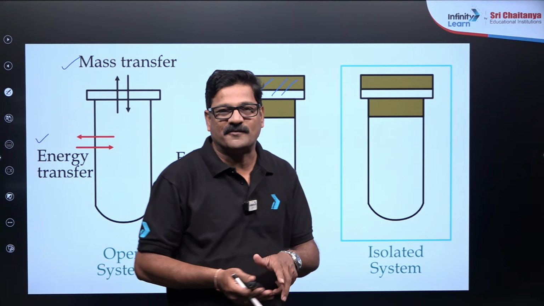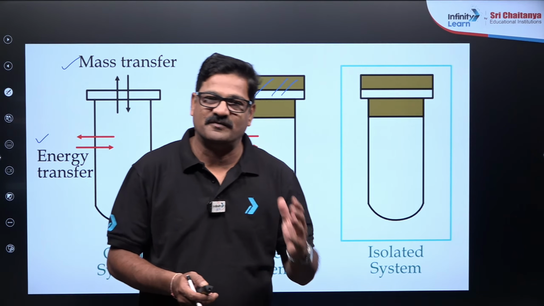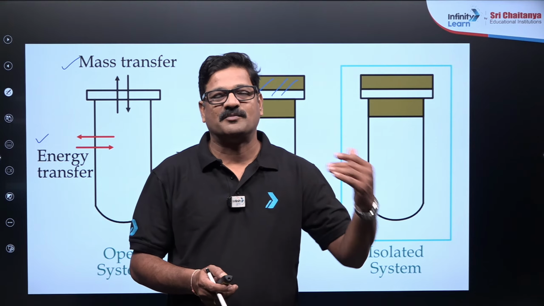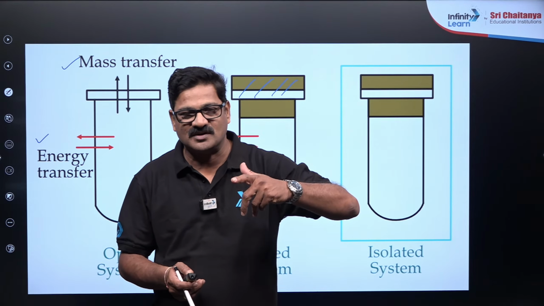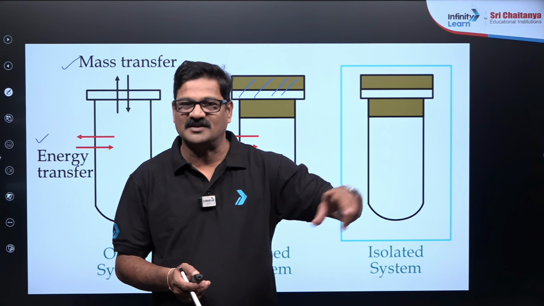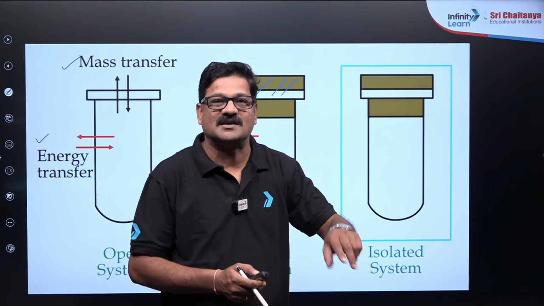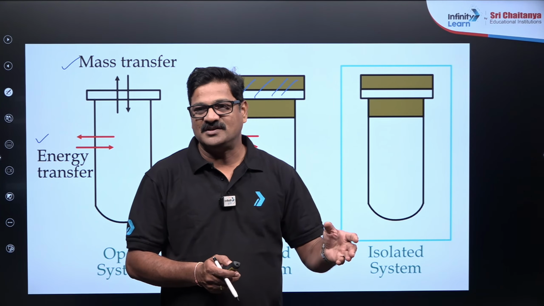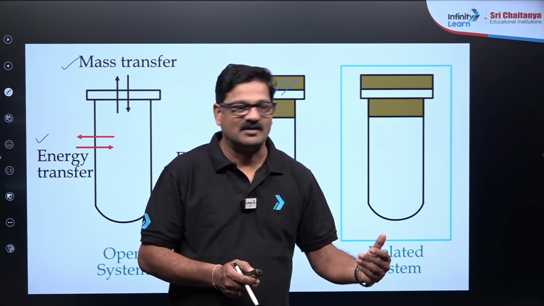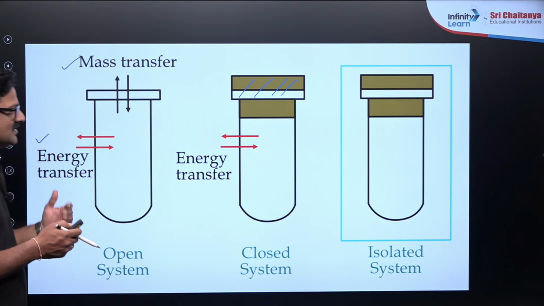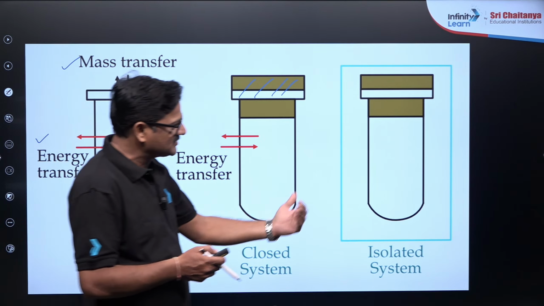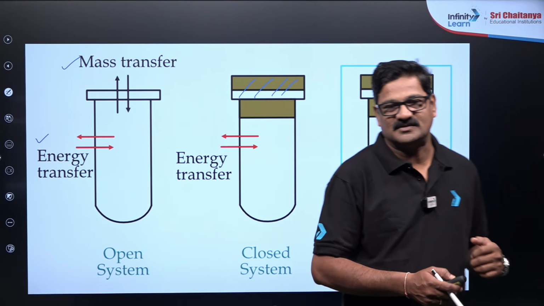When you take a hot cup of coffee in a thermos flask, you can't take the coffee out of it once it is closed, and heat cannot be exchanged. That is called an isolated system. In the isolated system, neither mass nor energy is exchanged, right? So we are going to discuss these three kinds of systems. This is also called an adiabatic system.